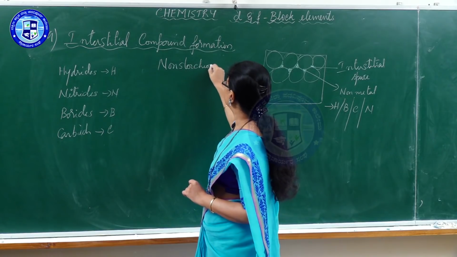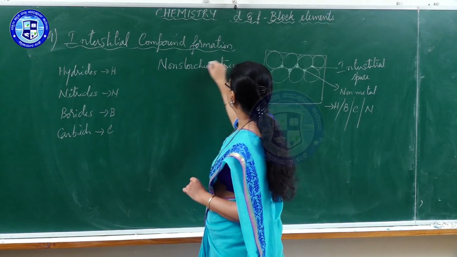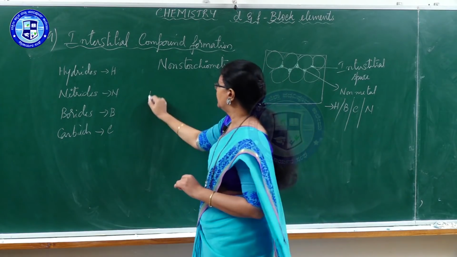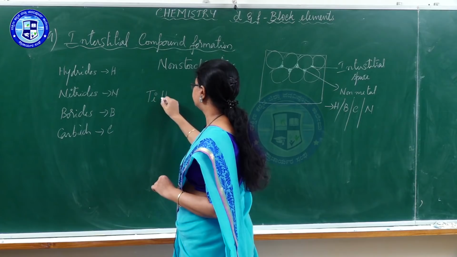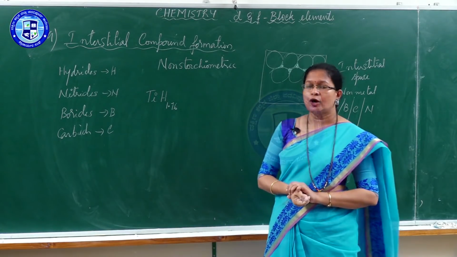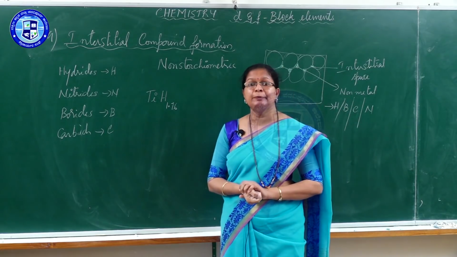Non-stoichiometric compounds. What are non-stoichiometric compounds? For example, titanium hydride. Titanium hydride has the composition TiH 1.76.